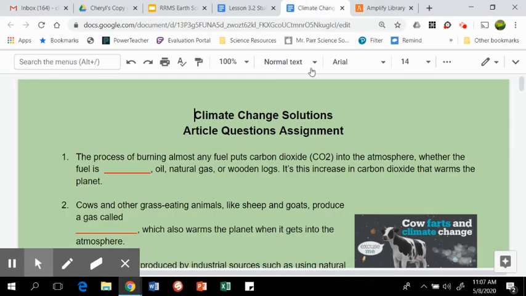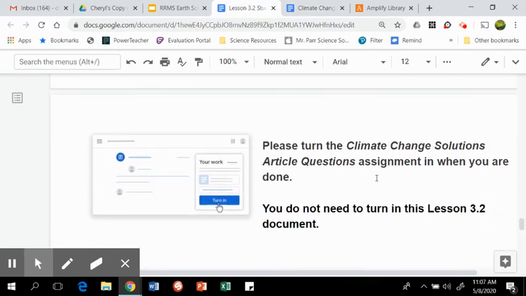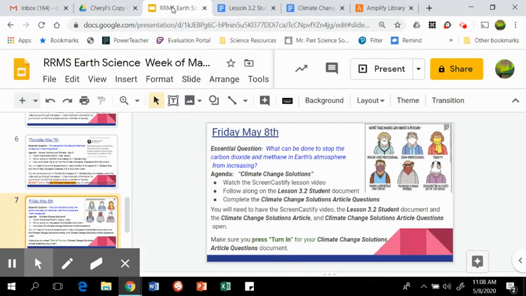Okay, so you're going to make sure that you finish this document, this assignment. And you're going to turn it in. You do not need to turn in this one, but it does tell you to turn in your article questions assignment. And that's it. This will be the last assignment in the grade book. You will have 8 assignments for quarter 4. And I will go through and replace grades for quarter 3 to practice grades as needed.